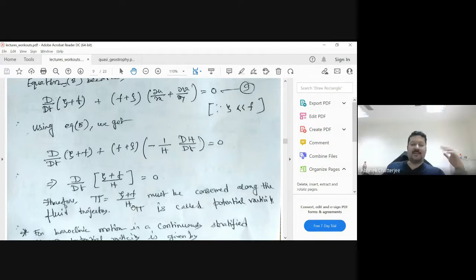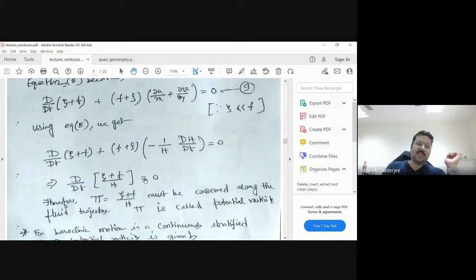This is also vice versa. For example, if my AD is moving and its depth is changing from say 50 meters to 30 meters, so H decreases. If H decreases, then what will happen? That AD will move to the south, because it has to conserve this zeta plus F by H. So the AD will move to the south.